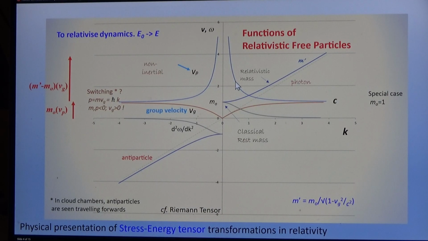And the phase velocity is the inverse of the group velocity. Mass has two components. One is the rest mass, which is a function of the phase velocity, and the other is the dynamic mass, which is a function of the group velocity.